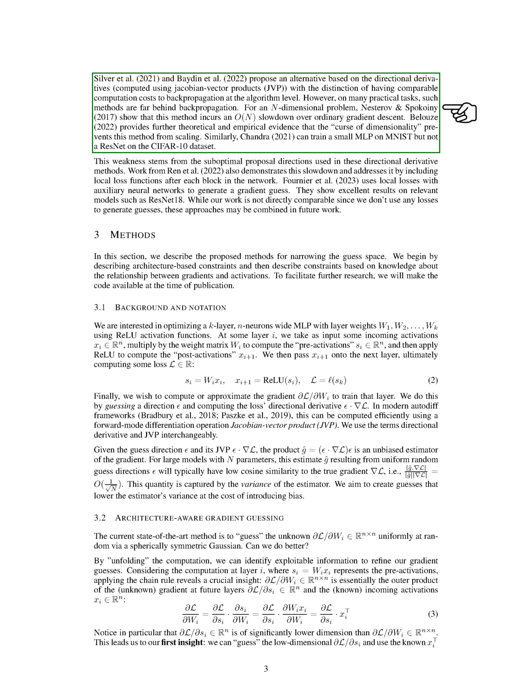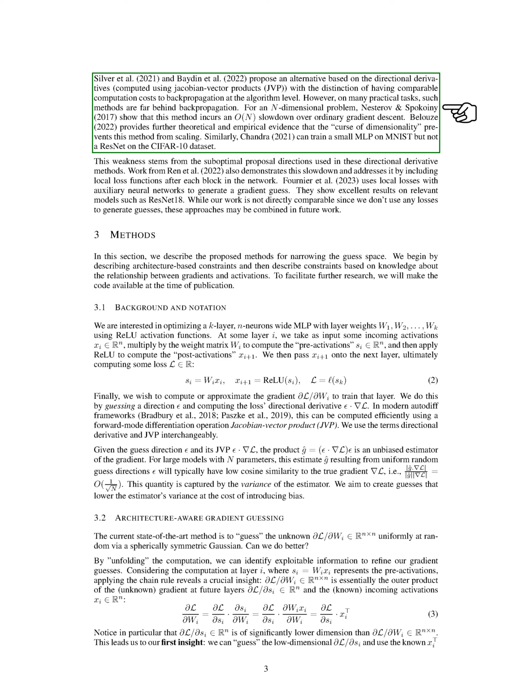Some propose an alternative based on the directional derivatives, computed using Jacobian vector products, JVP, with the distinction of having comparable computation costs to backpropagation at the algorithm level. However, on many practical tasks, such methods are far behind backpropagation. For an n-dimensional problem, some researchers show that this method incurs an n times slowdown over ordinary gradient descent. Others provide further theoretical and empirical evidence that the curse of dimensionality prevents this method from scaling.